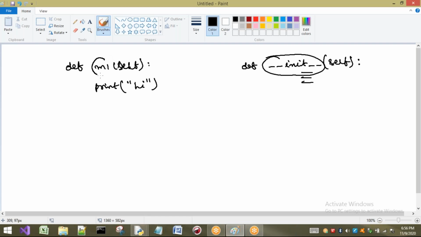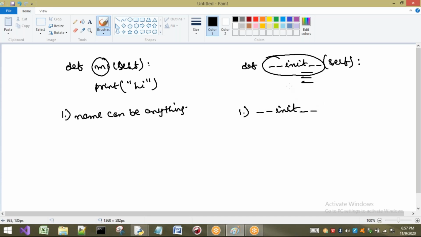So here, what can be the name of the method? It may be M1, it may be M2, or it may be anything. So the first point is: the name can be anything, you can write any name for the methods. There is no problem. Next, what about your constructor? Compulsory, the name of a constructor should be underscore underscore init underscore underscore only.